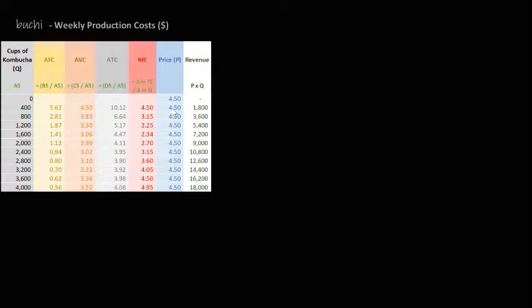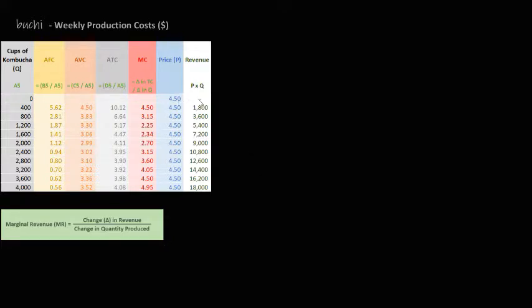Now, price is set by the market, and it just so happens that kombucha is selling for $4.50 a cup. So our revenue is going to equal our price times our number of cups. Now, there's one more measure that's going to be crucial for us to determine the profit maximizing quantity. And this is a measure called marginal revenue. So marginal revenue is going to be the change in revenue divided by the change in quantity produced.